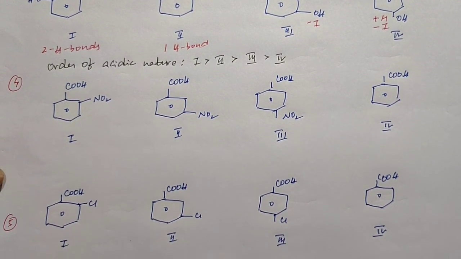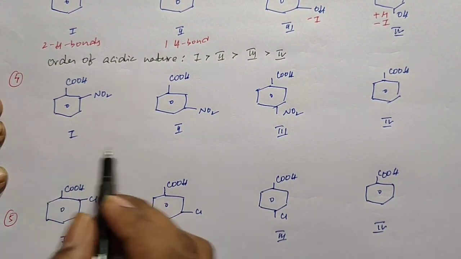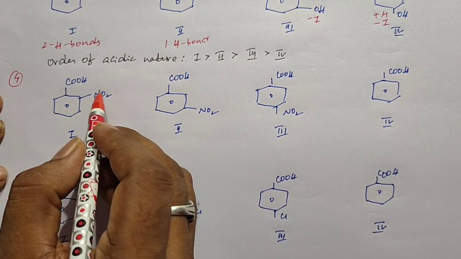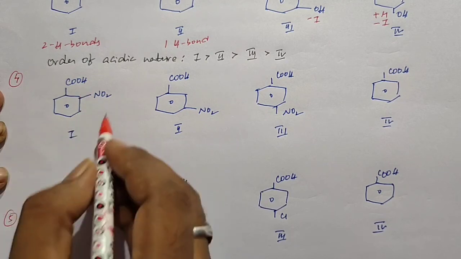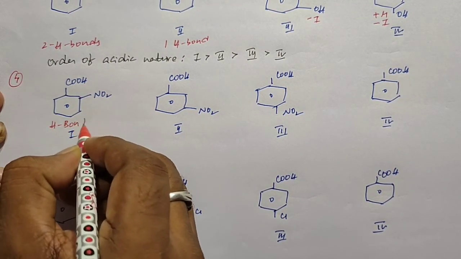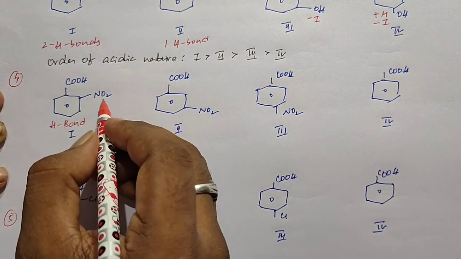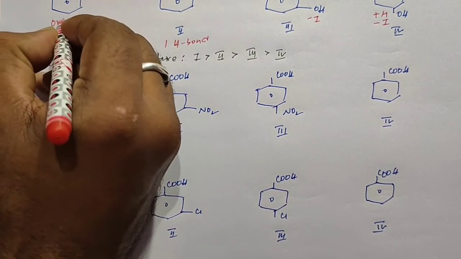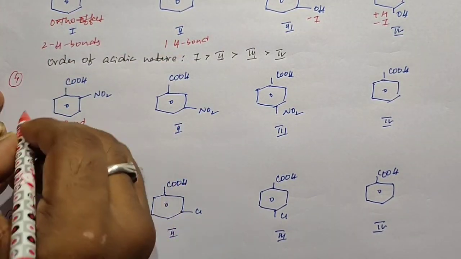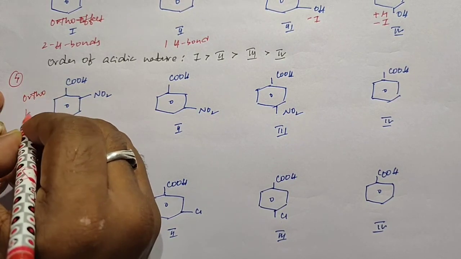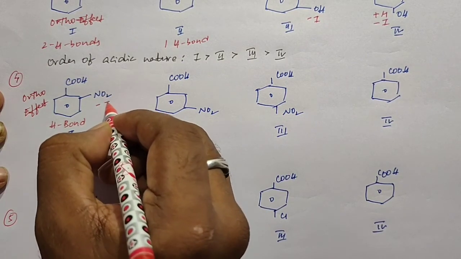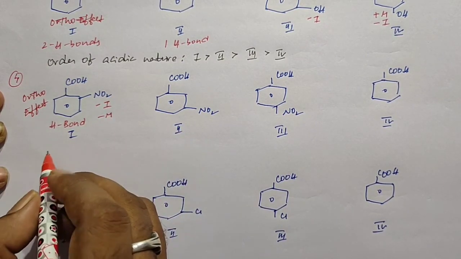Next, example 4. In example 4 again we have four structures. In the first structure, the NO2 group is present at the ortho position, so a hydrogen bond can be possible due to the ortho effect. Ortho effect is present here. Due to formation of the hydrogen bond, the NO2 group shows the minus I effect and minus M effect.